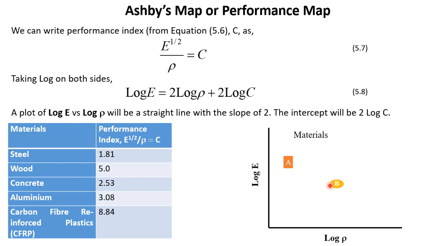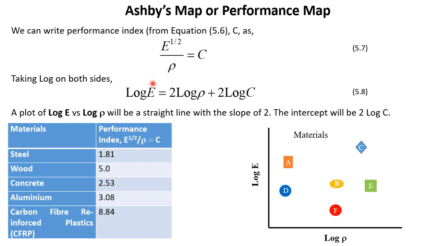Another material B is somewhere here. Material C is here. Material D, material E, material F, and so on. That means on this graph, we can plot all materials that we have. We can plot steel, ceramics, polymers, and so on. So A, B, C, D basically represent those materials, because as long as we know the value of E and the value of rho, we can plot this.